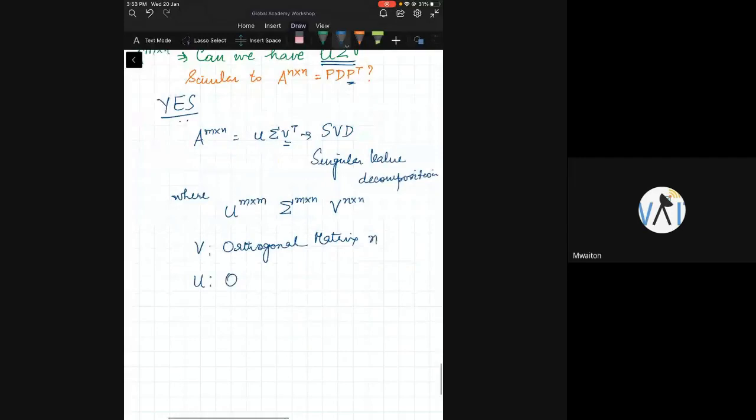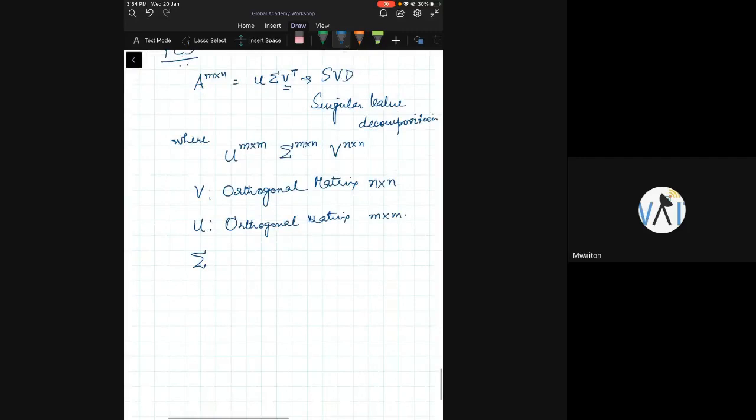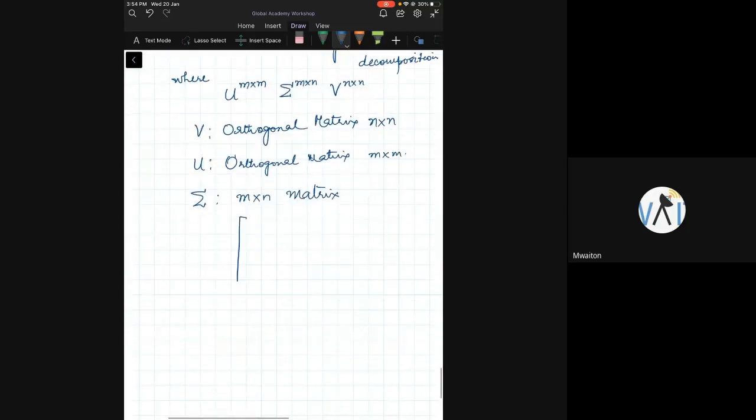This is an orthogonal matrix of dimension N. This is an orthogonal matrix of dimension M. And sigma is basically an M cross N matrix, which has this property.